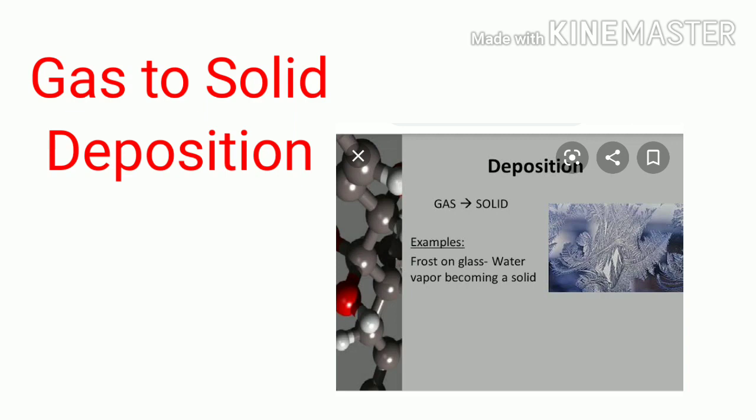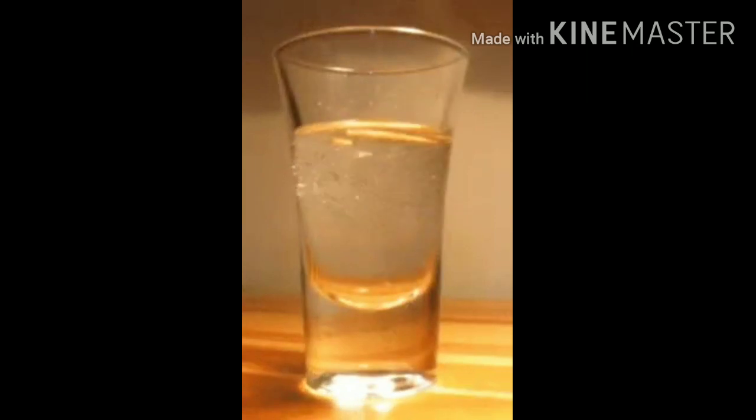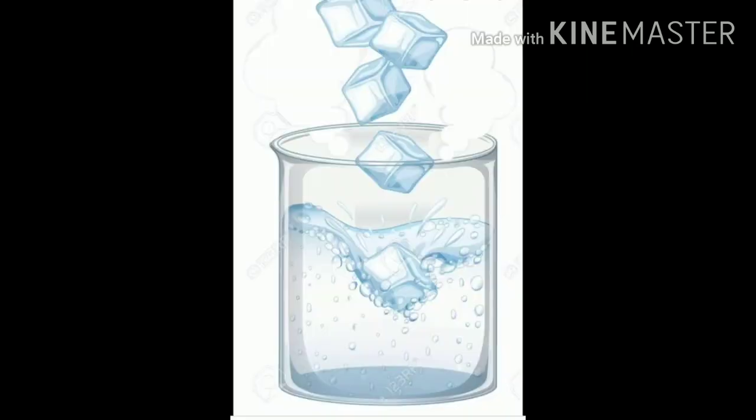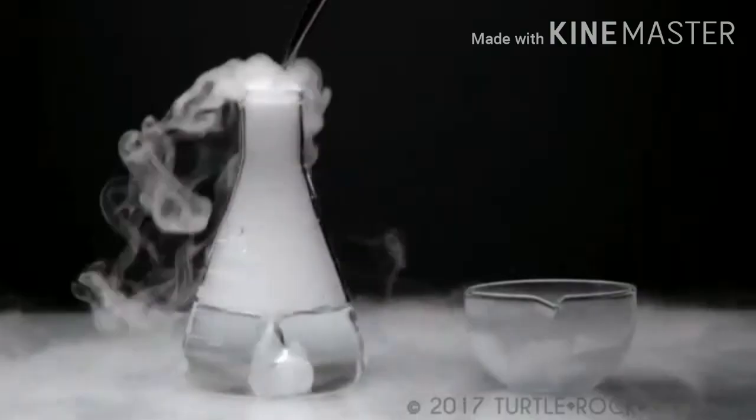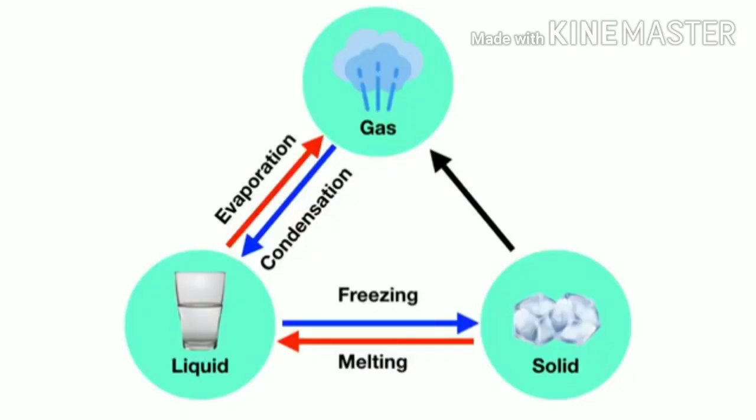Here is our last transition, gas to solid, that is called deposition. In all these changes of state, water is the only matter on the earth that can be found naturally in all three states: solids, liquids and gases. You can watch this small video to have a better understanding of this transformation of states of matter.